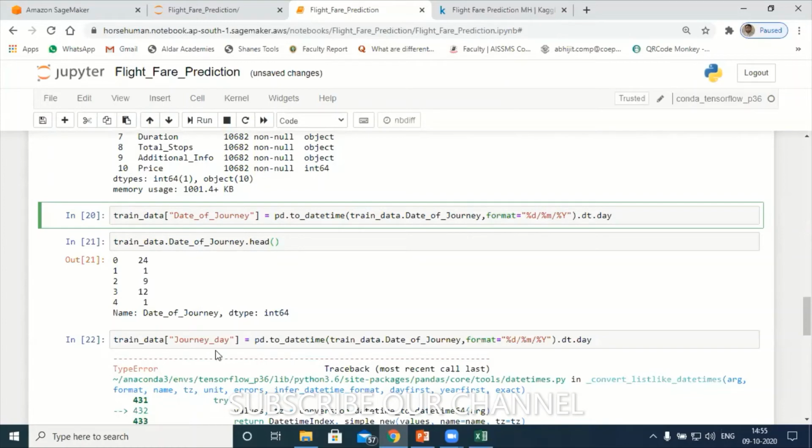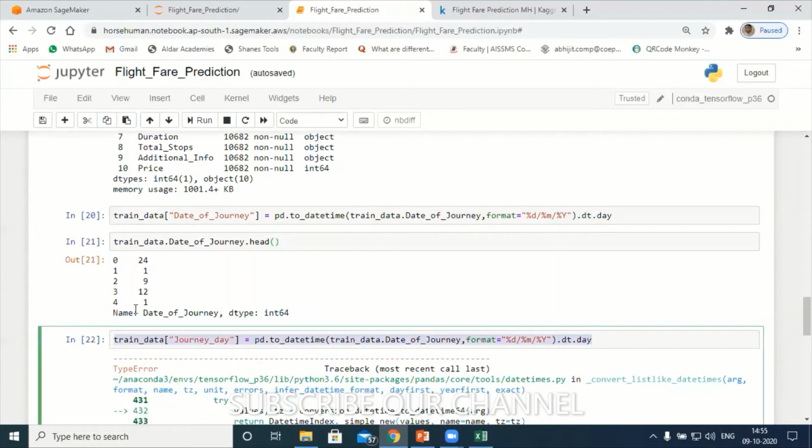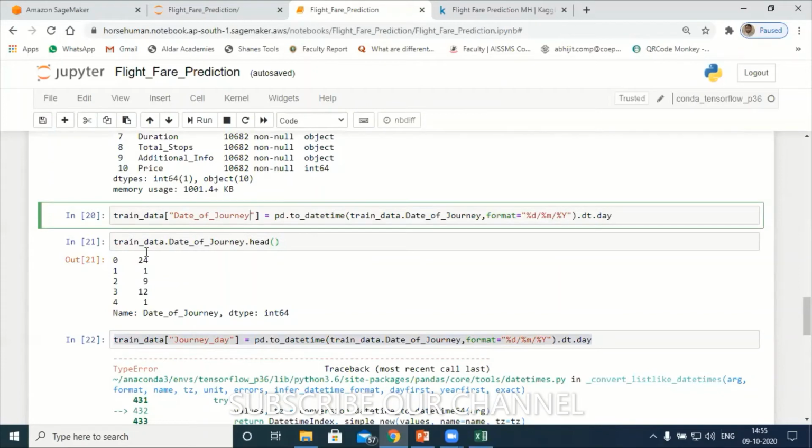Journey day equals pd.to_datetime, train data, date of journey. Date of journey, correct. There are no problems. There is no issue here. Format. See, already we have executed. One second. This is showing the dates, right, participants? This is showing the dates. Again, I'm executing the same thing.